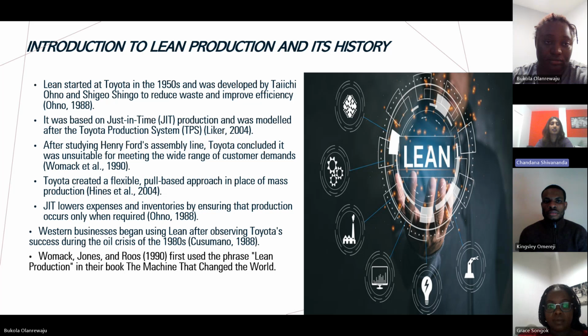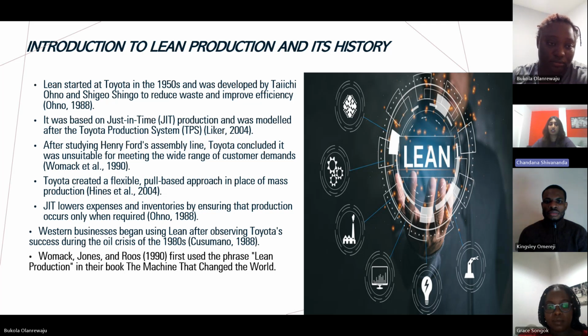So in this slide, let us learn about the introduction and the history of lean production. Lean production was started in the year 1950 by Toyota and was developed by Taiichi Ohno and Shigeo Shingo to reduce the waste and improve efficiency during the manufacturing of products.